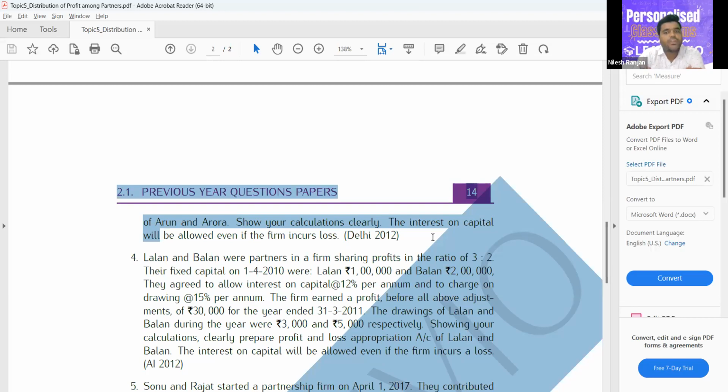If it is written clearly like this, then you can consider interest on capital as a charge. If the question is saying anything to you, you have to consider it without taking your theory into consideration. Whatever the rule or concept is, you only consider what is written in the question. So interest on capital is a charge here.